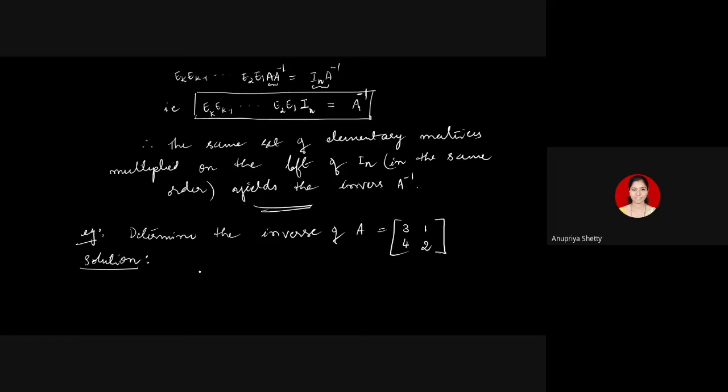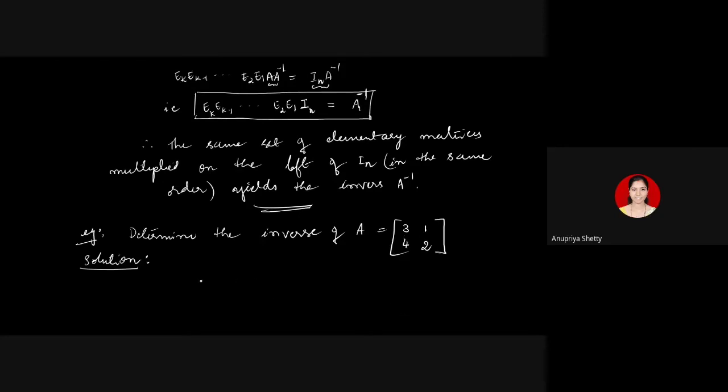Now, how are we going to compute the inverse? I have to apply a set of row operations on this matrix A and try to reduce it to the identity matrix. Reducing to identity matrix is possible because the row echelon form of this matrix has to be identity. Remember, according to the theorem, for a matrix to be invertible, its row echelon form has to be identity. So by applying row operations, I can reduce the matrix A to identity.